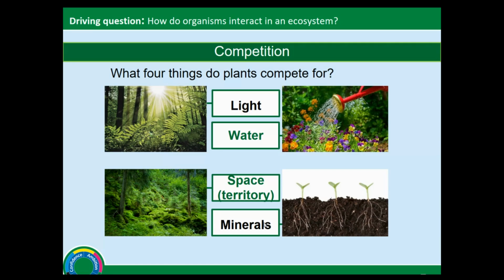Again, last year when we talked about minerals, we know plants need especially nitrate and magnesium for growth. Of course, water and light, which were the first two, are both needed for photosynthesis. All plants and algae need light for photosynthesis. Water is a reactant in photosynthesis. And of course, they need space for healthy growth because the more sunlight their leaves are able to receive, the more they can photosynthesize. So if they are in a shade, that will prevent them a bit, except if they're adapted to shade.